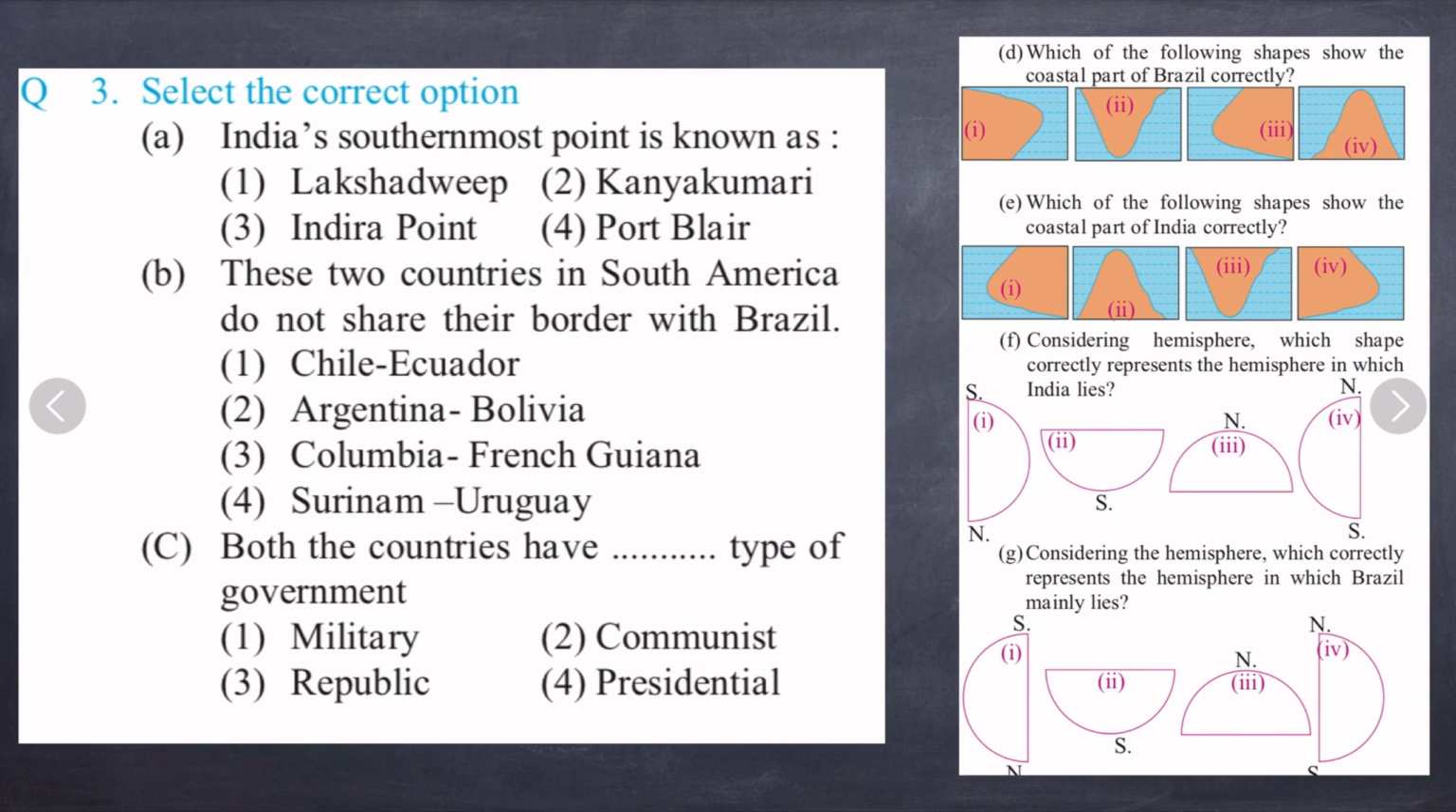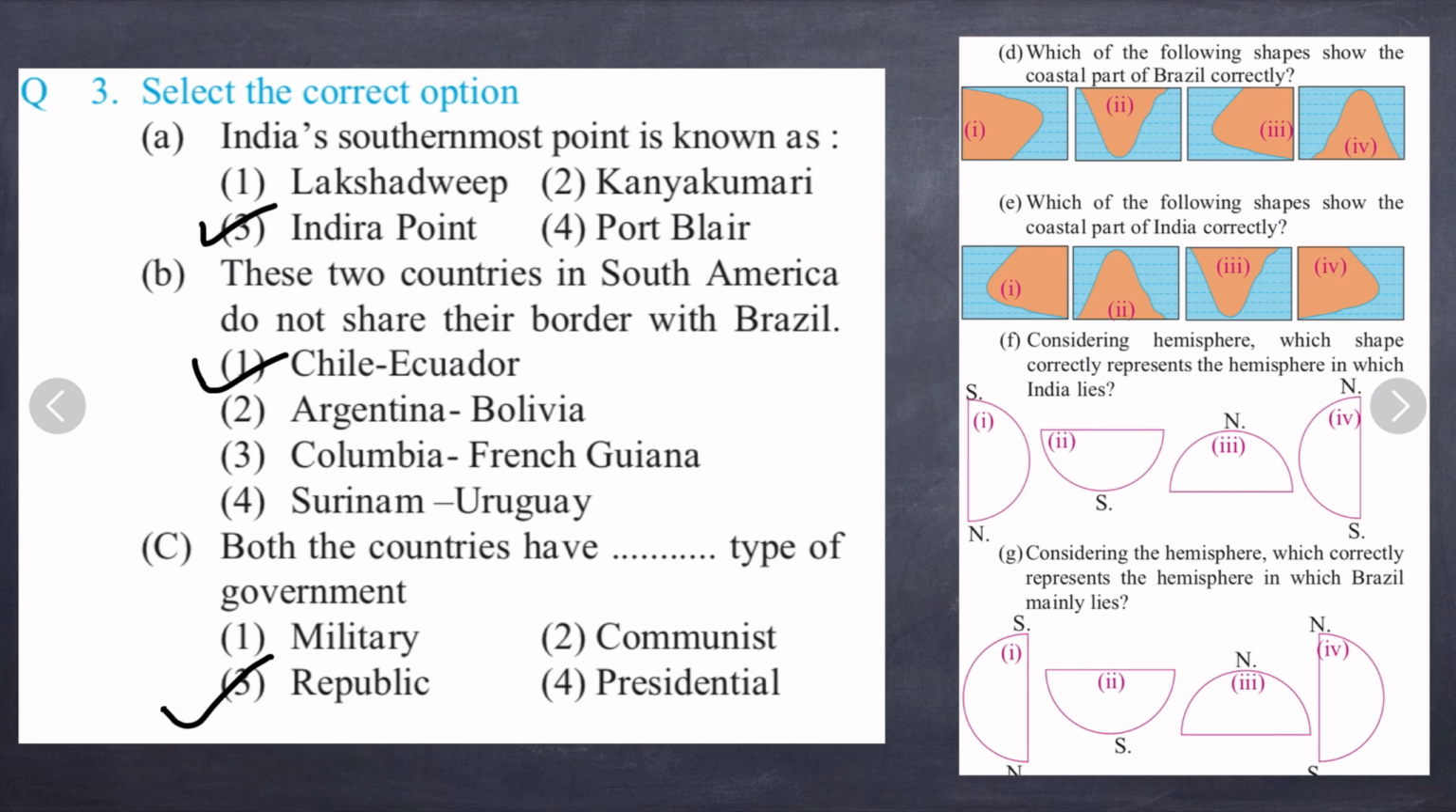Next we have question number 3. Select the correct option. First, A, India's southernmost point is known as, we know it is Indira Point. These two countries in South America do not share their border with Brazil. If you have seen the previous video, you will know the answer. It is Chile and Ecuador. Both the countries have dash type of government. So both the countries have republic type of government.